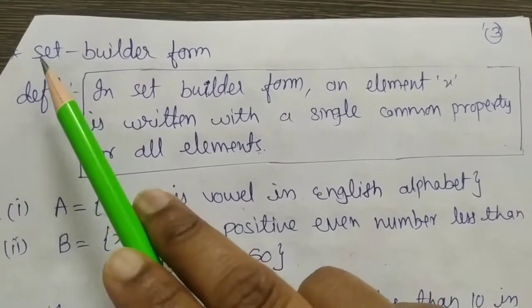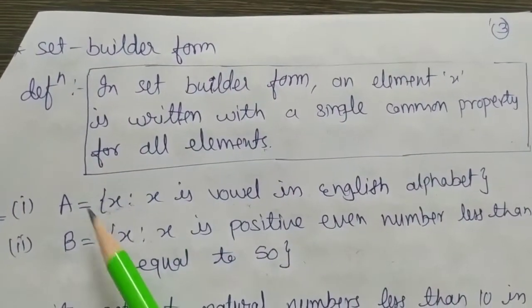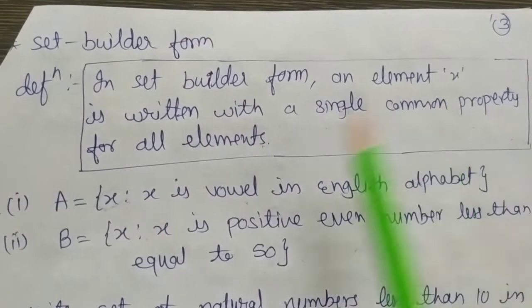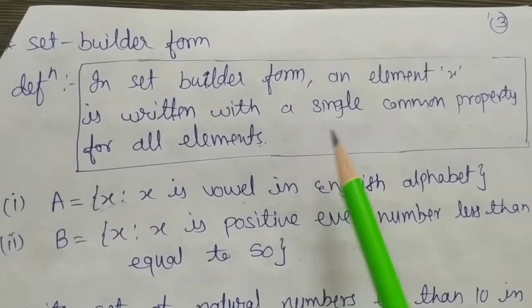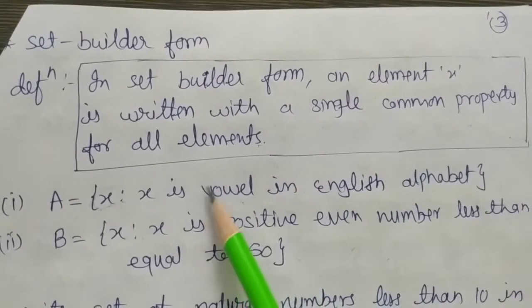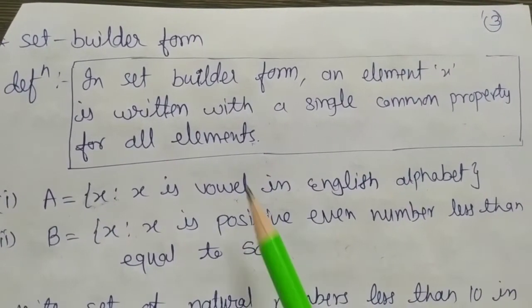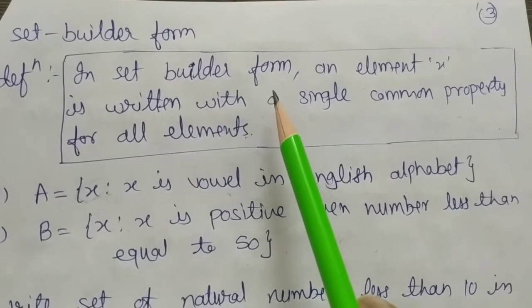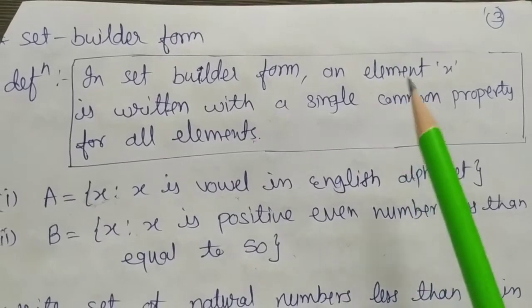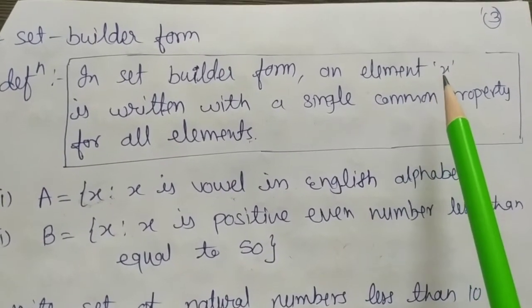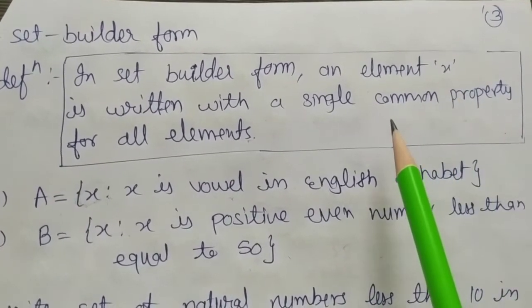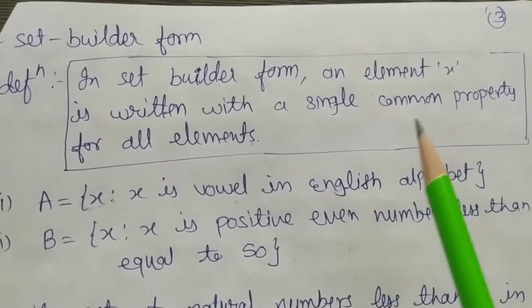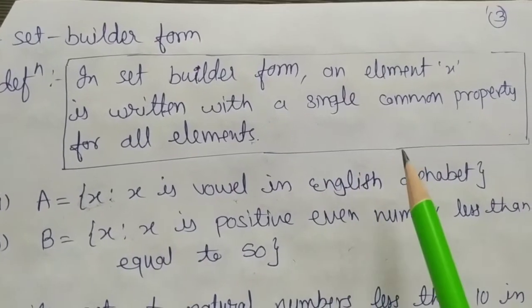Second is set builder form. In set builder form, an element X is written with a single common property for all elements. In a set builder form, we write only a single element X. And we also write a property which is satisfied by all the elements of the given set.